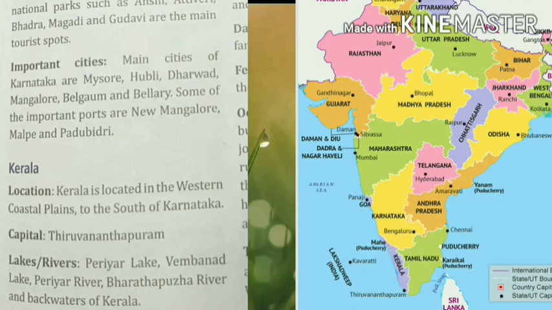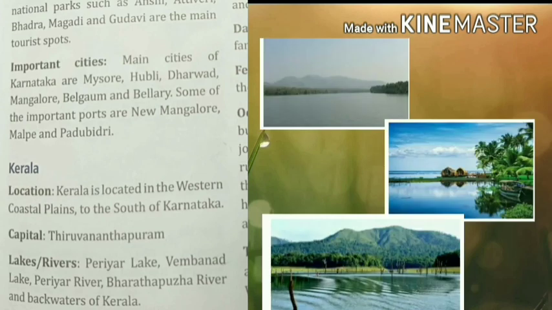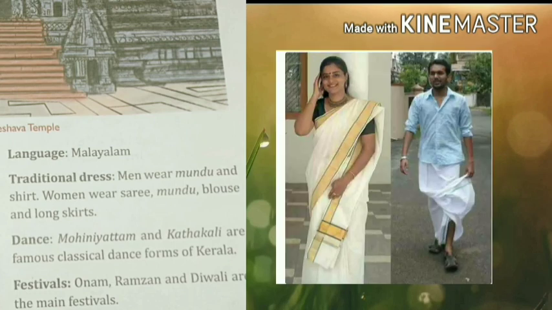Thiruvananthapuram. Now the rivers and lakes: Periyar Lake, Vembanad Lake, Periyar river and backwaters of Kerala. Now language. The main language is Malayalam. Here men wear mundu and shirt and women wear sari, mundu, blouse and long skirts.